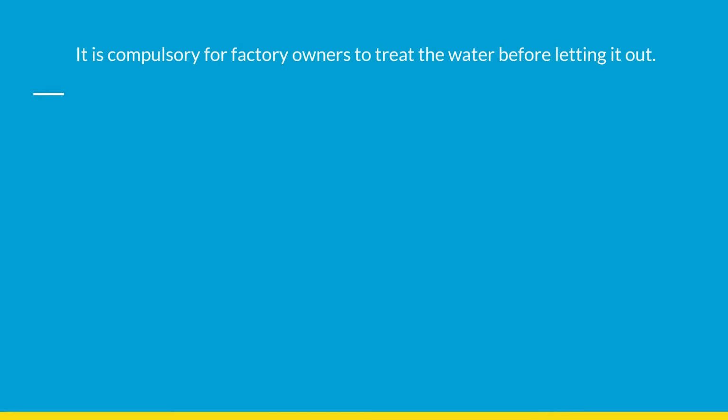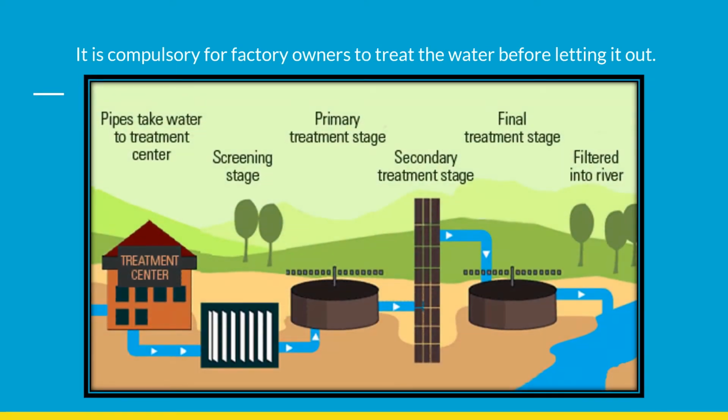Since wastewater from the industries, when mixed in water, pollutes the water, it is compulsory for factory owners to treat the water before letting it out. So what is treatment of water? The water is first cleaned and purified before letting it into the river, so that the river does not get polluted and the people who use the water from the river do not get any disease or infection due to this polluted water. So directly the polluted water is not let into sources of water, but it is first purified, cleaned, and then it is let out into rivers.